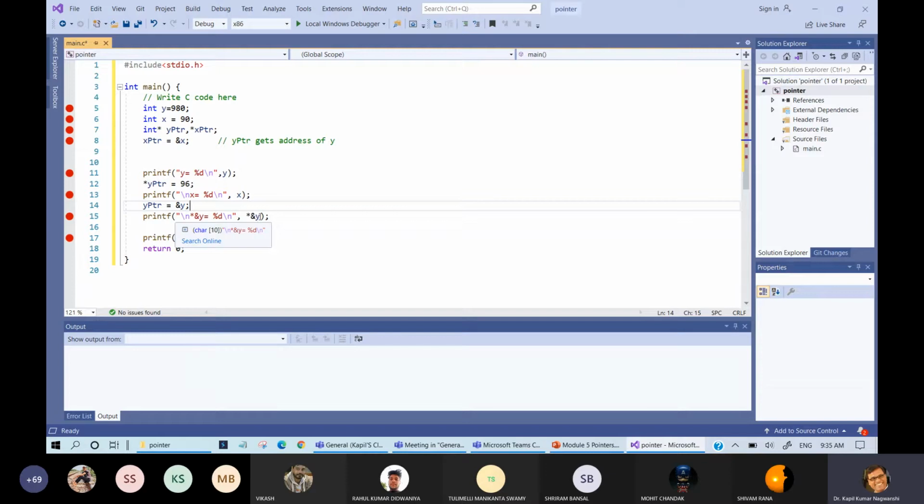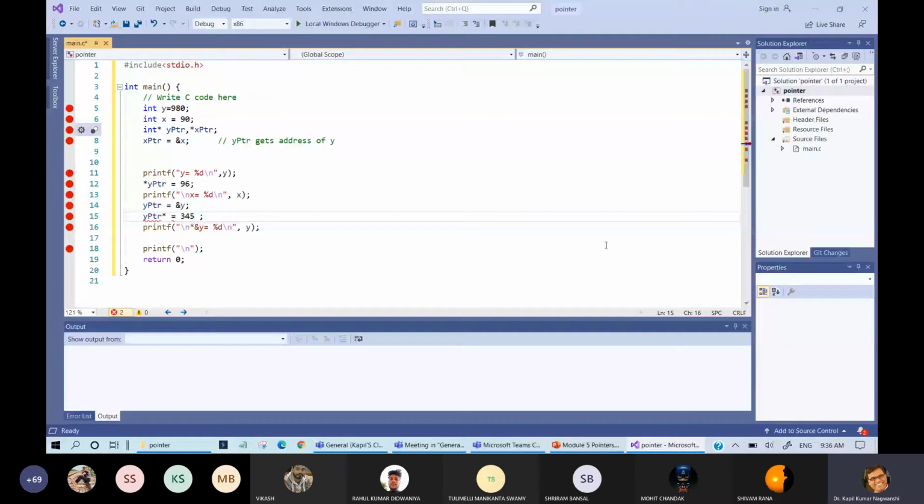And here you can see the value of y. If I am modifying, I am going to modify yptr equals 345. Okay, so let us see one by one what is the meaning of this.